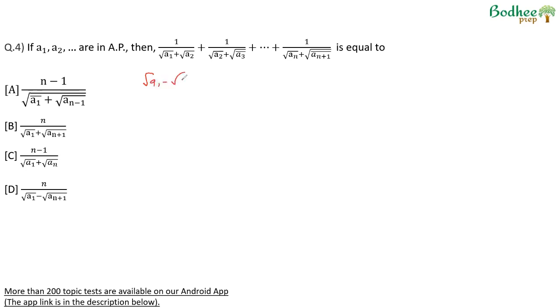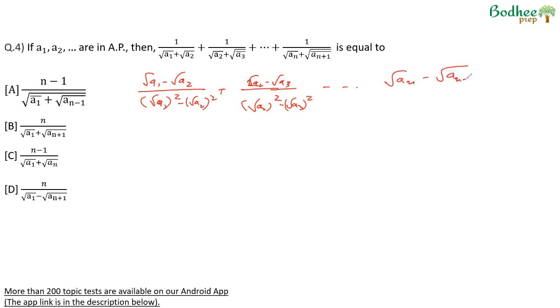Root of a1 minus root of a2, multiplying and dividing by the conjugate, becomes root of a1 square minus root of a2 square, plus 1 upon root of a2 minus root of a3 upon root of a2 plus root of a3 into root of a2 minus root of a3, a plus b into a minus b, root of a2 square minus root of a3 square, and so on. The last term will be root of an minus root of an plus 1. This will be root of an square minus root of an plus 1 square.